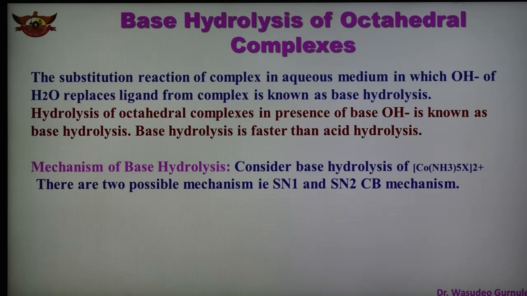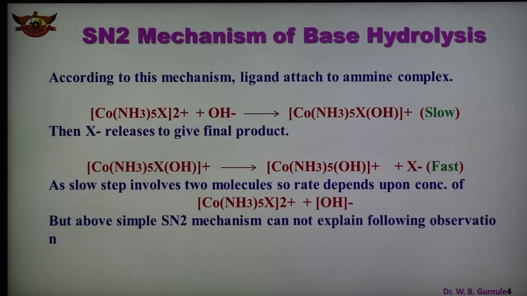We are taking the example of hydrolysis of the pentaammine X cobalt 2 plus complex, where X is the ligand. This is the octahedral complex in which 6 ligands are there. Here is shown first the SN2 mechanism of base hydrolysis, and we have taken the octahedral complex Co(NH3)5X 2+.